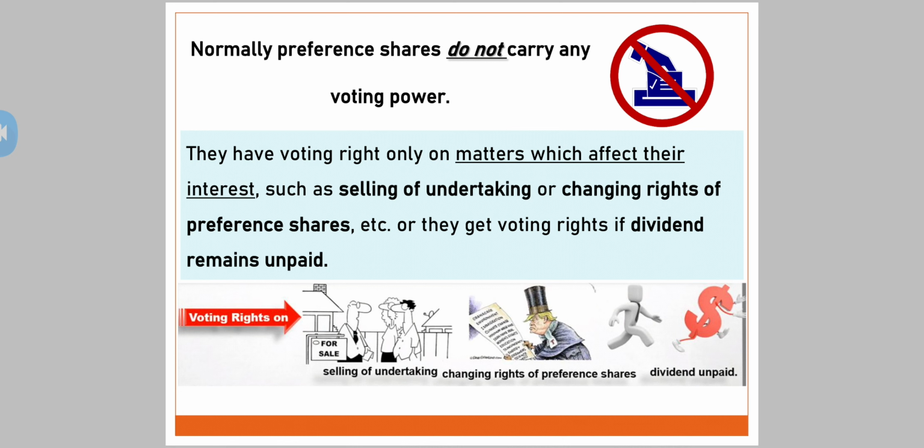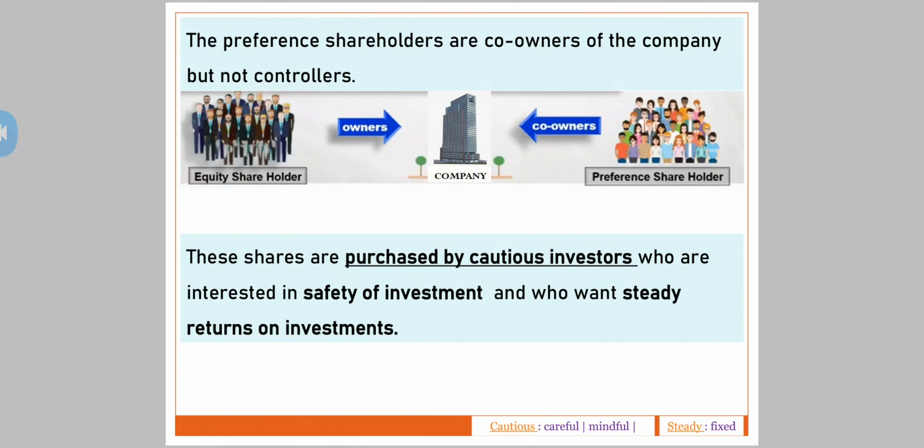Preference shareholders. See, the preference shareholders are the co-owners of the company but not the controllers. This is what we are going to see. Who are the owners of the company? Equity shareholders. We have studied this many times. Equity shareholders are the owners of the company, but preference shareholders are the co-owners of the company.